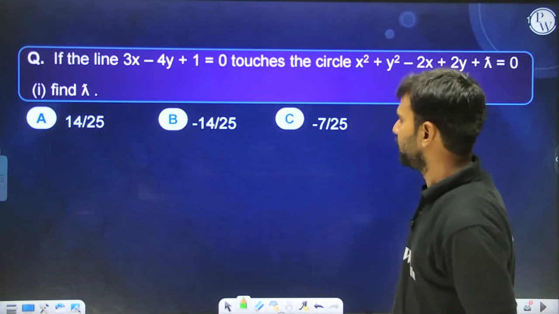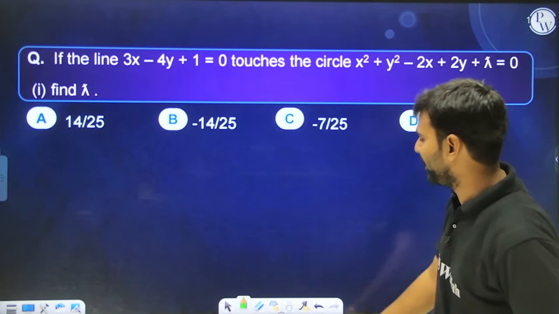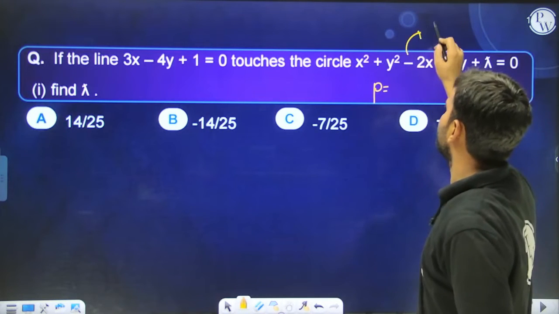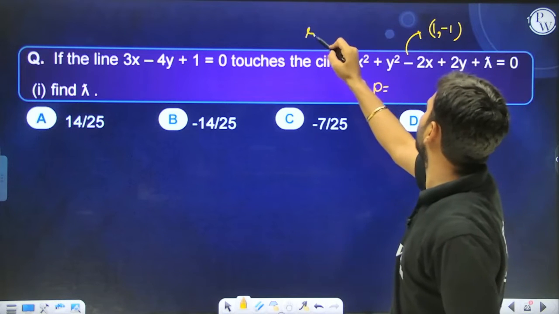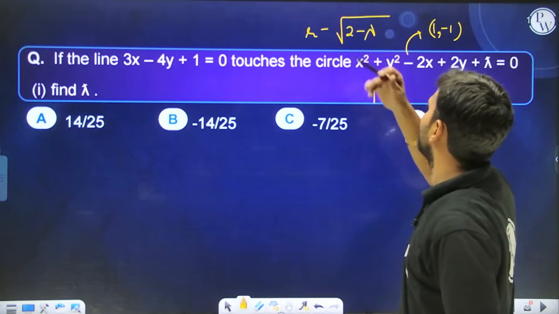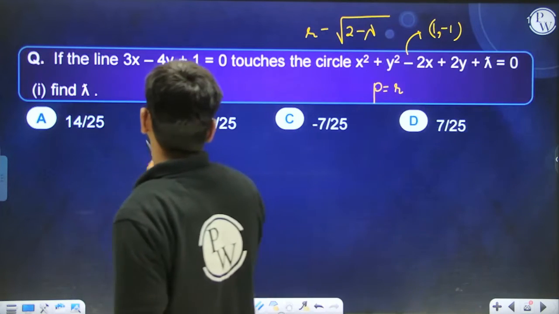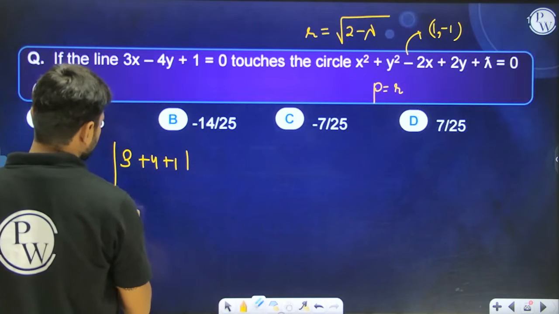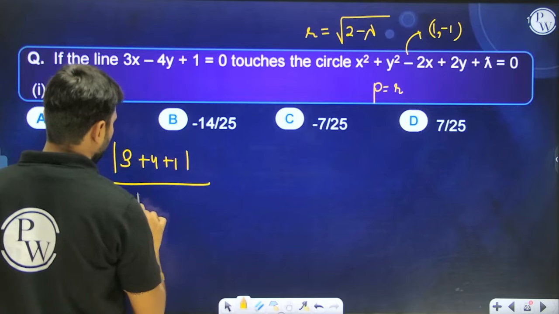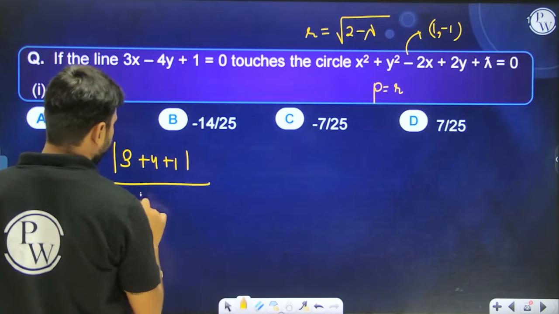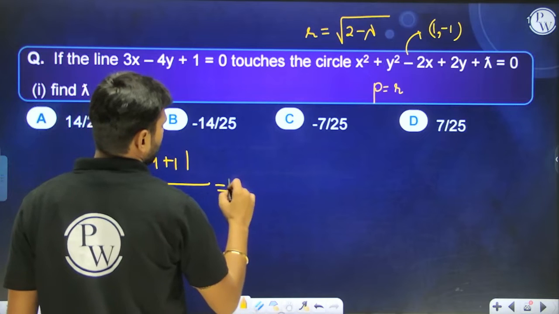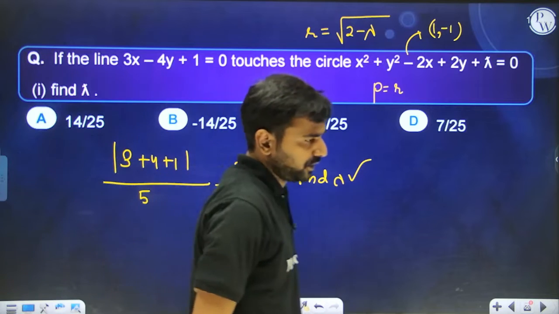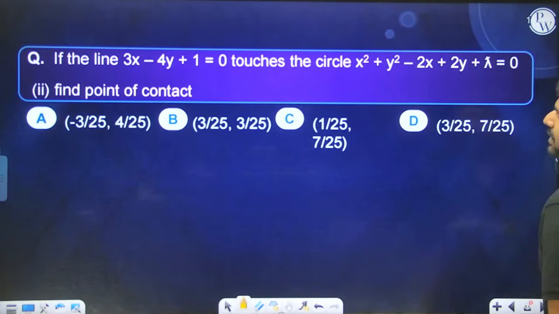Okay. If the line is touching the circle, then find the value of lambda. So if the line is touching the circle, then the perpendicular distance has to be equal to the radius. The center of the circle is (1, minus 1). The radius of the circle is going to be what? It is going to be the square root of 2 minus lambda. So if you find the perpendicular distance, modulus of 3 plus 4 plus 1 divided by 5, and put it equal to the root of 2 minus lambda, you can find lambda from here. And the question is done, because if the line is a tangent, the perpendicular distance has to be equal to the radius.